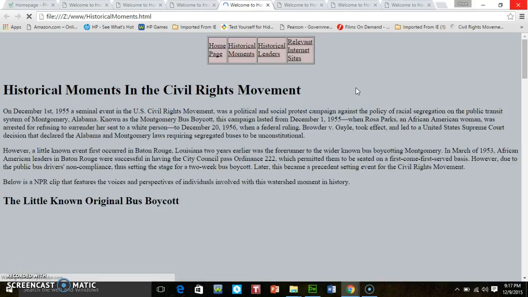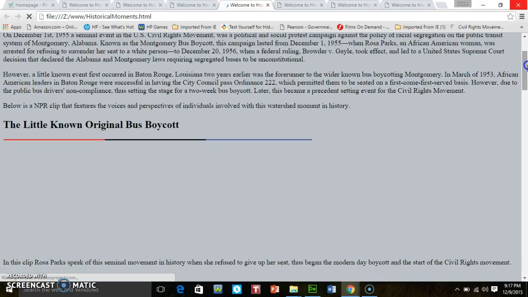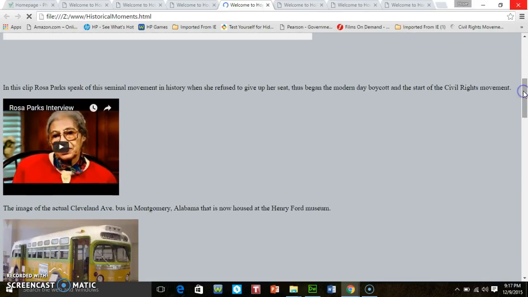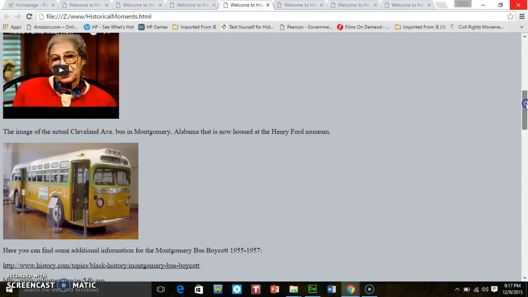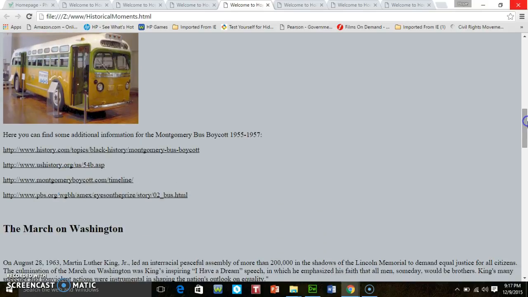The historical moments page is basically a page that talks about historic moments within the civil rights movement. At the top of every page, I try to give an introduction to the page and what visitors can actually view on the page. And so here I was able to find some resources like a YouTube video of Rosa Parks talking about the day she refused to give up her seat on the bus. We often refer to Rosa Parks as the mother of the modern day civil rights movement.